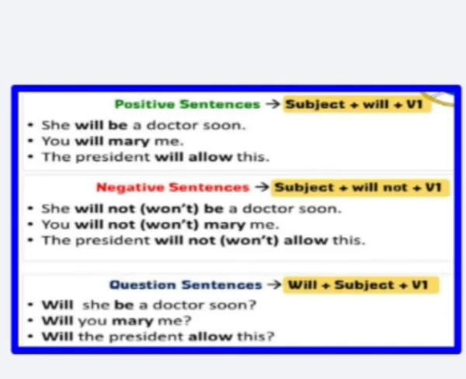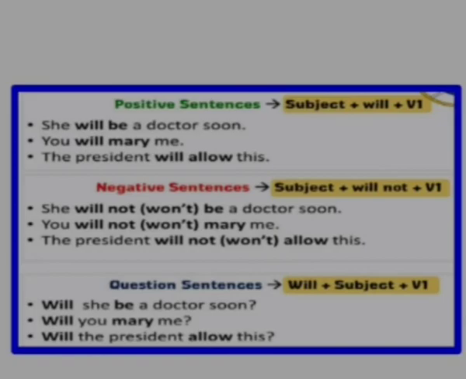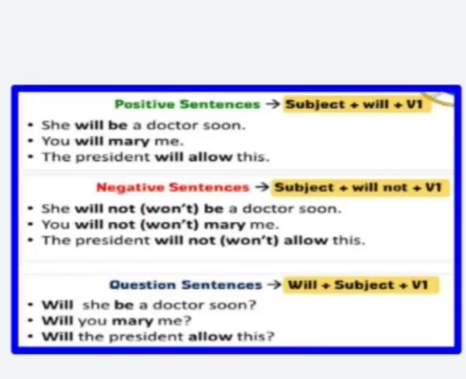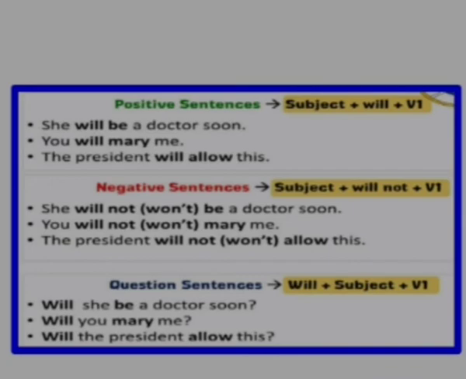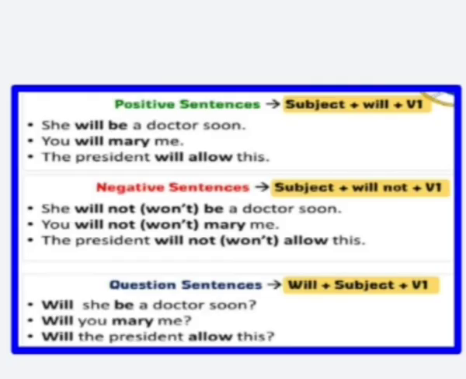And then the last one: the president will allow this. In the negative form, the president will not allow this, or the president won't allow this. Same thing in question: will the president allow this? So this is the pattern of framing sentences using the simple future tense.